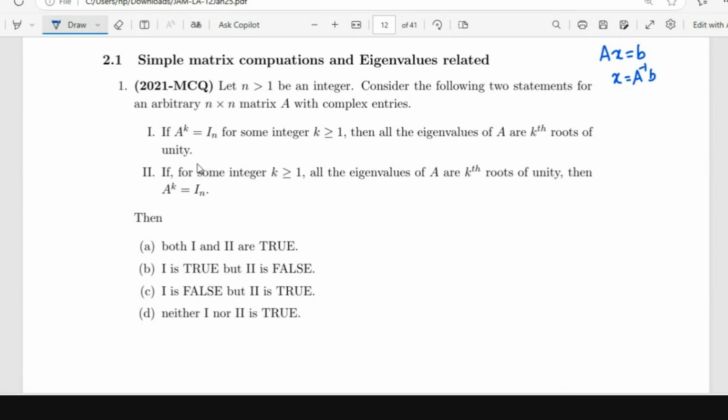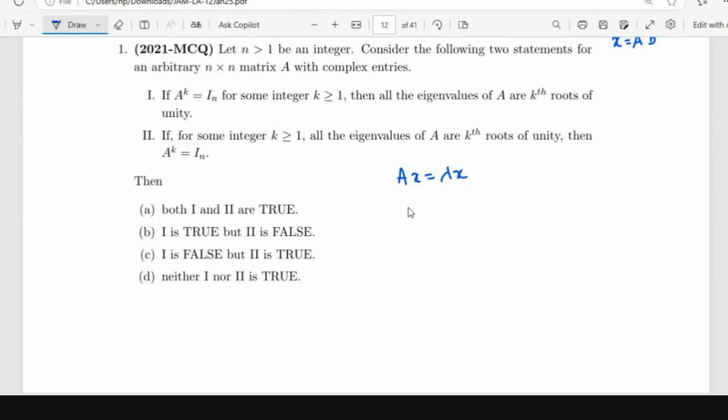Eigenvalues of A and what we can tell about A power K. So let's just notice one thing. If Ax is equal to lambda x, x not equal to 0, then what can we tell about A squared x? Can anyone tell me what we can tell about A squared x? Lambda squared x.